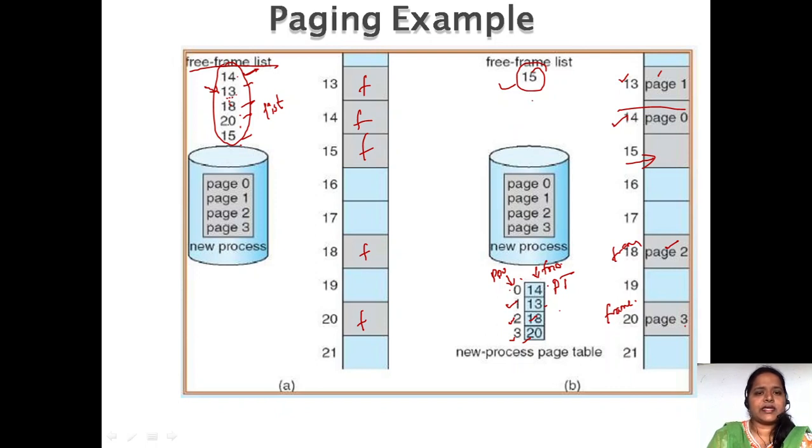Previously, how many were there? 5 free frames were there. Now how many have we filled? Here we have filled 4 frames, and how many are left? We have 1 frame left. So this 1 plus these 4, totally 5 free frames. So 4 have been filled and 1 is the leftover, totally 5 free frames. This is how the paging concept is going to be done.